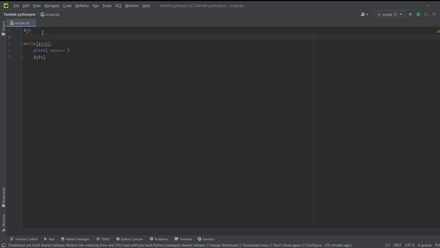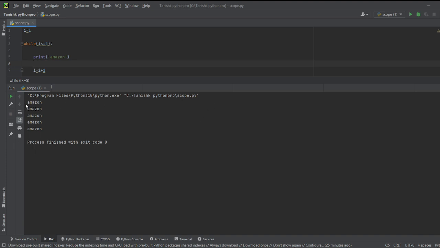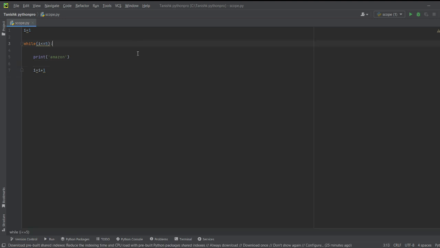So friends, only 4 lines of coding and you get this output, Amazon 5 times, in a looping method. It is a looping method.